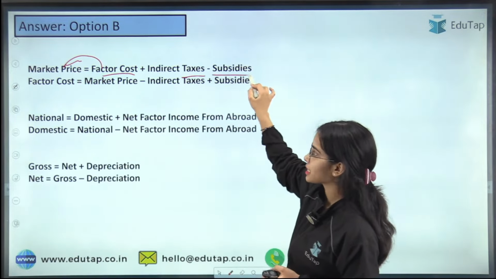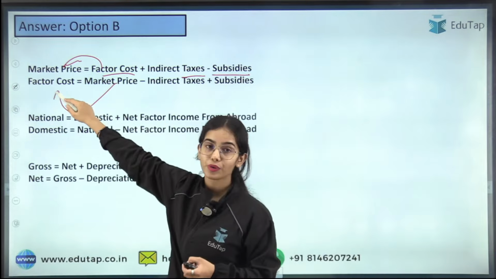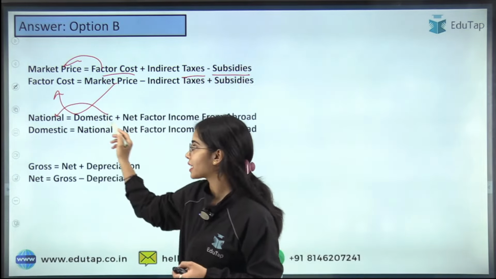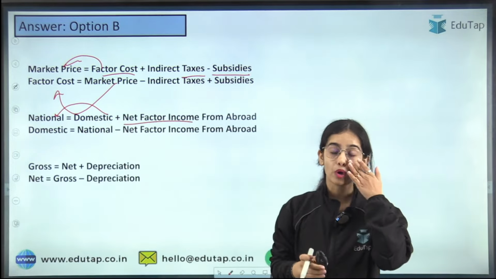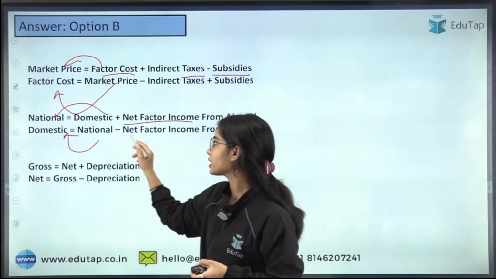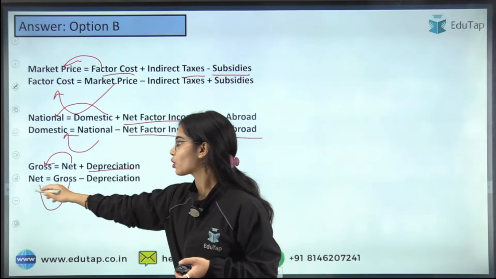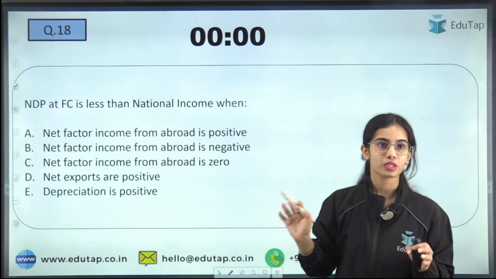So this is how, from the factor cost, if you have to go to the market price, add the indirect taxes, deduct the subsidies. From the market price, if you are going to the factor cost, deduct the indirect taxes, add the subsidies. Domestic to national, add the net factor income from abroad. From national to domestic, deduct the net factor income from abroad. Net to gross, add the depreciation. Gross to net, deduct the depreciation. So this is the idea.